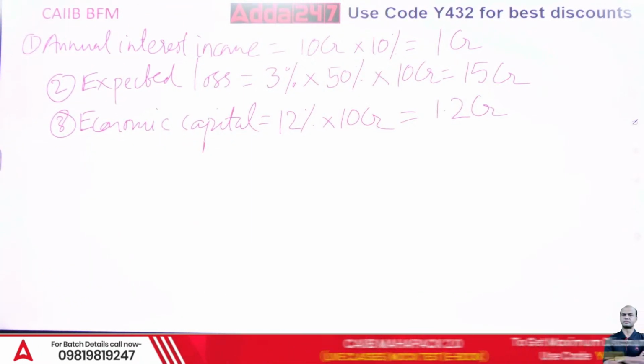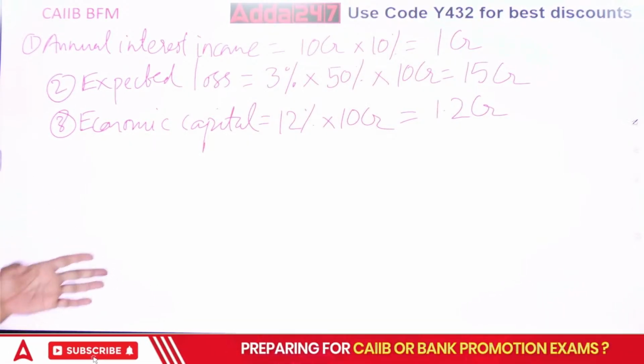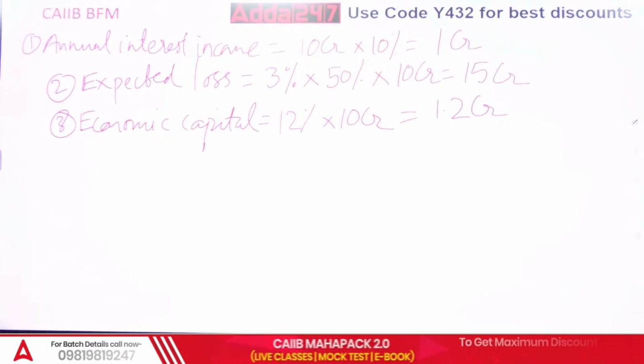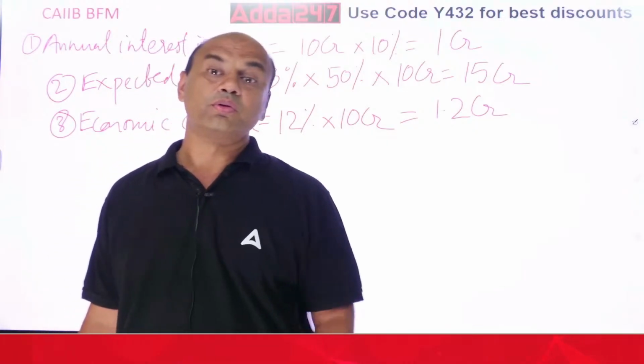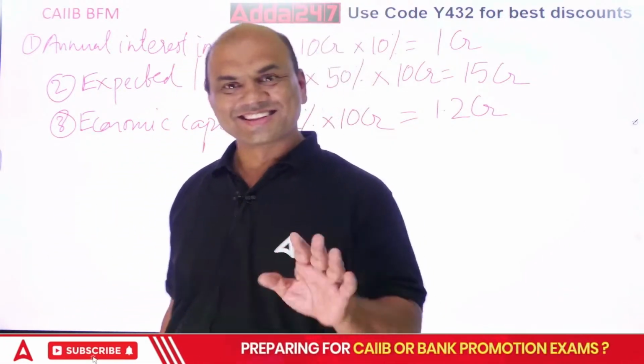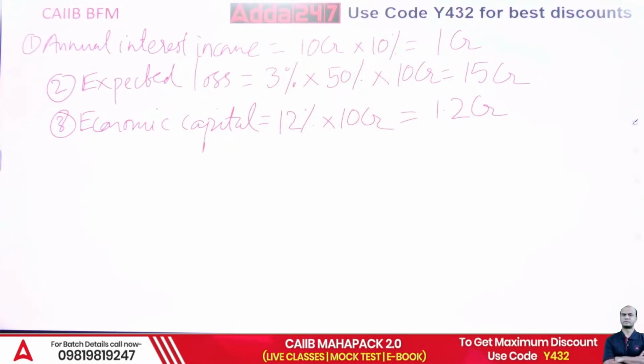Now you will be wondering, what are we doing all this? What is your final aim? RAROC. But where is RAROC? Up till now you have not got any RAROC. Have you got any RAROC over here? Up till now? No. Where is the RAROC? Wait. Steps. So economic capital you got it.